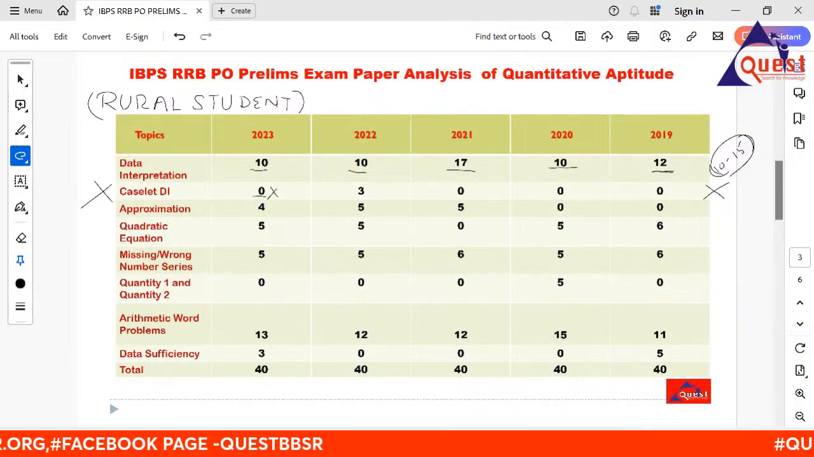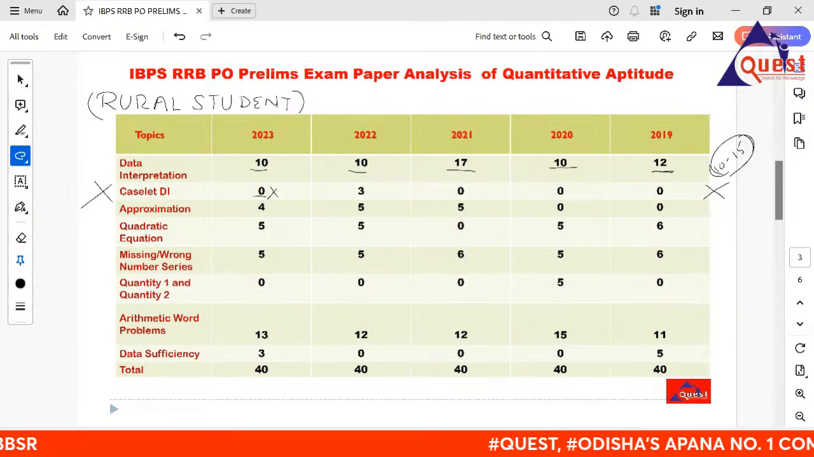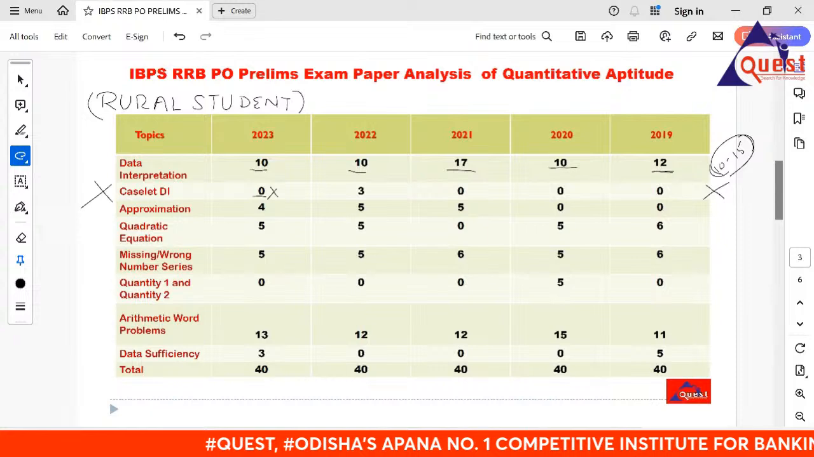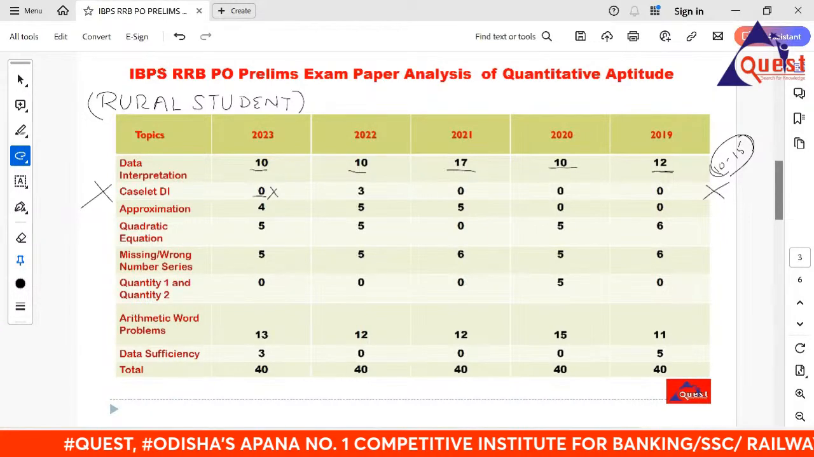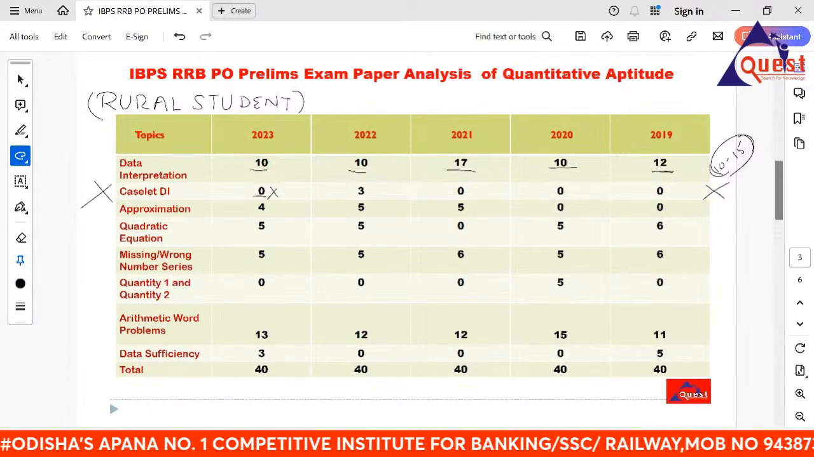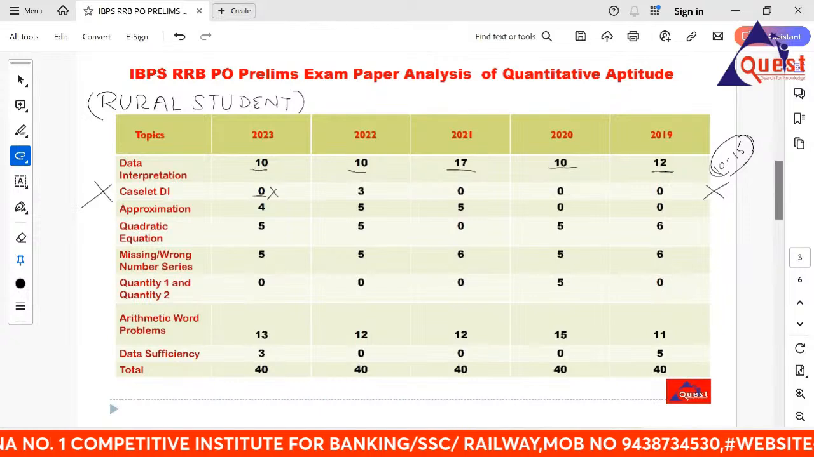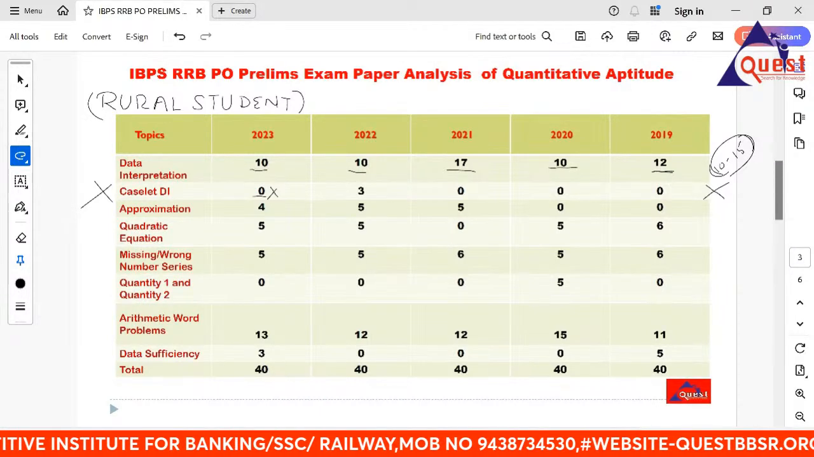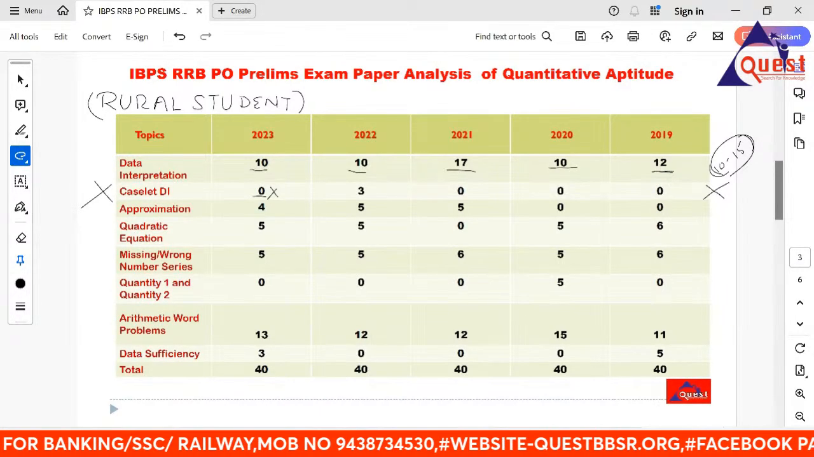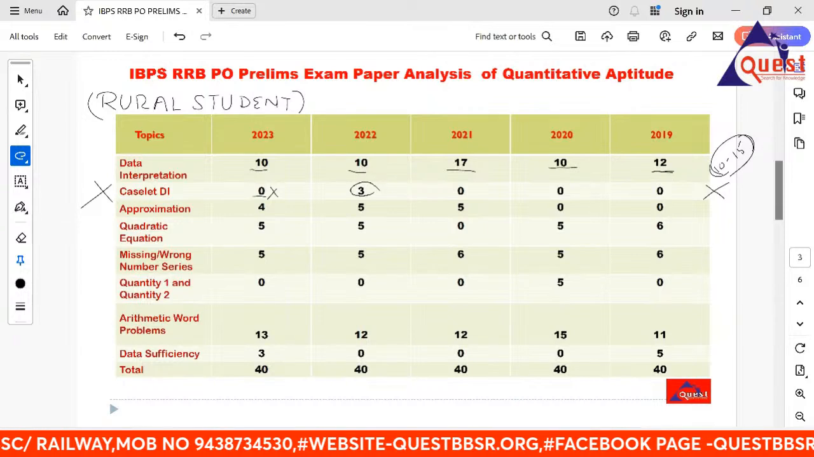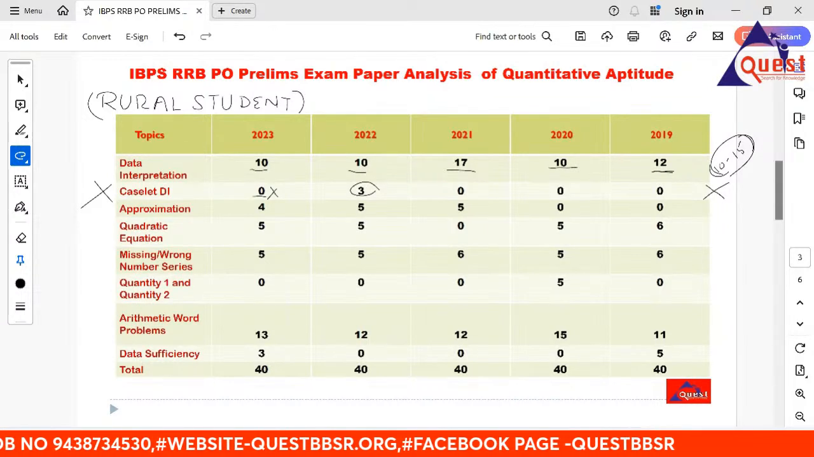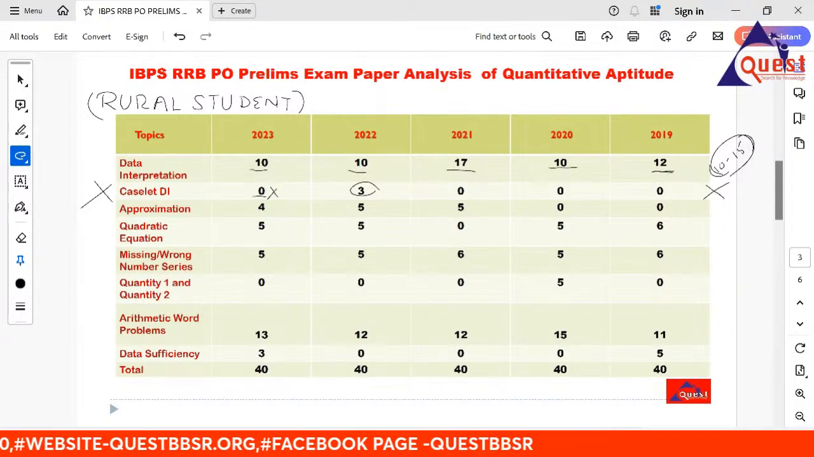It is a waste of time and energy. Be ready for cashless DI for the mains of IBPS PO, SBI PO or NABARD, but do not focus on cashless DI for RRB PO. As per the trend, all are zero, only 2023 has 3 questions. So leave cashless DI for the RRB PO.